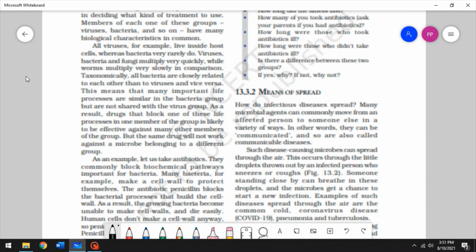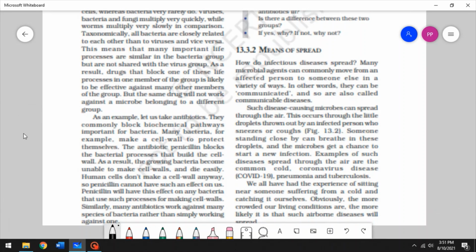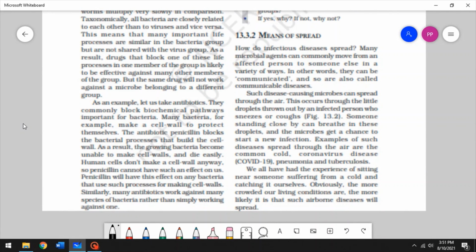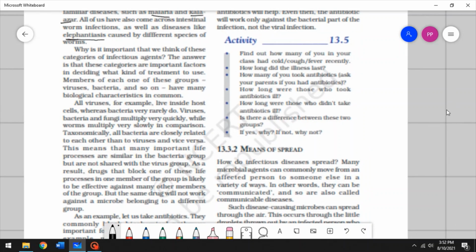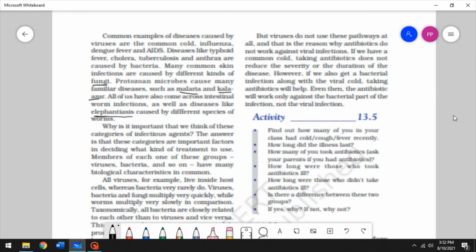All right, so antibiotics would be a common way to eliminate bacteria, but if there are no bacteria in your body, what's the use of taking antibiotics, right? Similarly, antiviral drugs are for viruses, but if there are bacteria in your body, there's no point in taking antiviral drugs because there are no viruses, and these antiviral drugs don't have any function in your body if there are no viruses to kill, right?